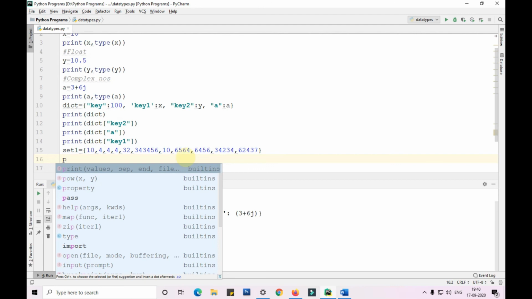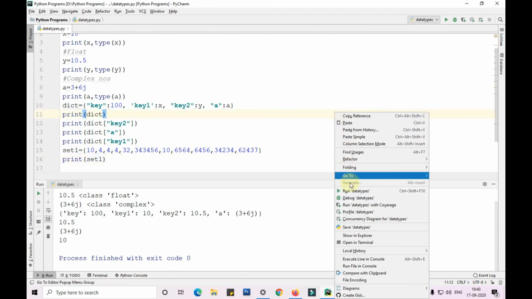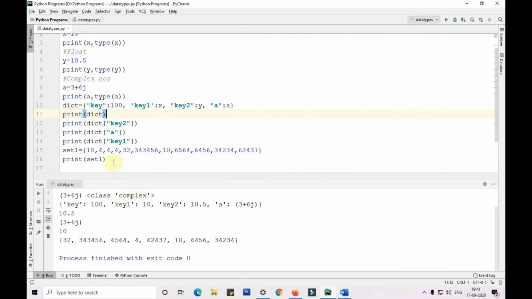Also, when I print the set, all the duplicate values will be eliminated, and the sequence will not be the same as we have given here. See guys, we have given 10, 4, 4, 4, 32, 3, 43, 456, 10, 6, 564, etc. But you can see guys, I have given 11 values, but I got only 8.